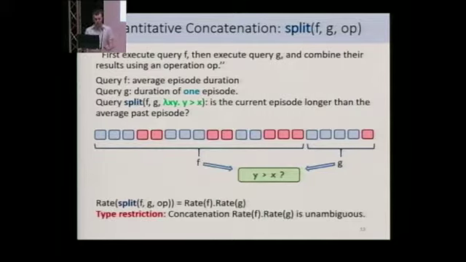Now, the rate of split FG is simply the concatenation of the rate of F and the rate of G. And again, we have a key typing restriction here. So we only allow split to be used when the concatenation of the rates of F and G is unambiguous. And again, this is to be understood that there is a unique way to split the stream into two parts so that the left part matches F and the right part matches G.